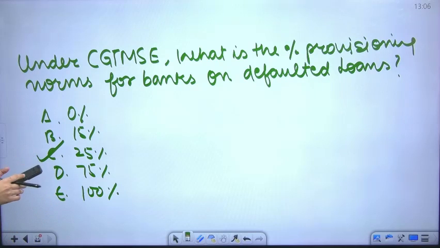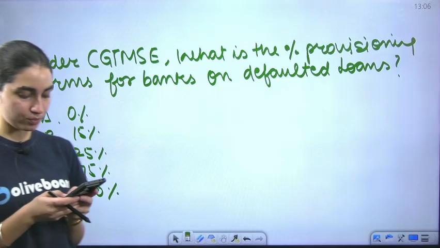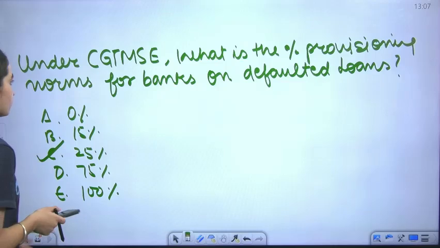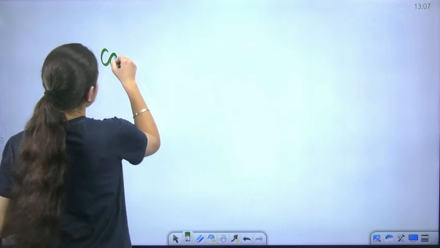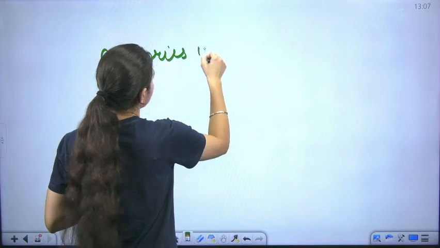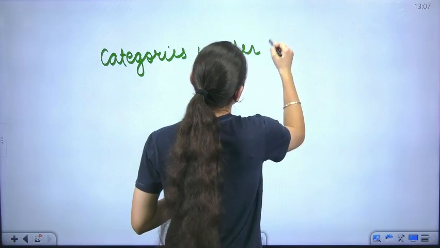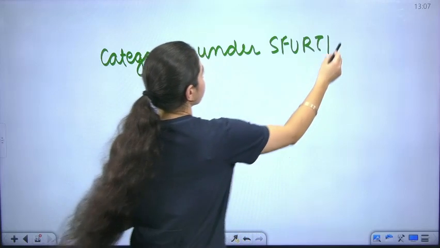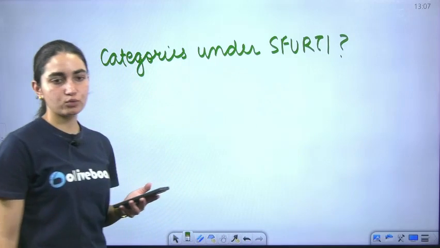Okay, now you tell me, how many categories of intervention are incorporated under the SFURTI scheme? How many categories are incorporated under the SFURTI scheme? Categories under SFURTI. This is the question that I told you, right?